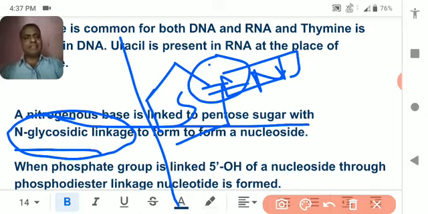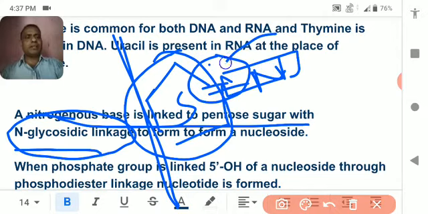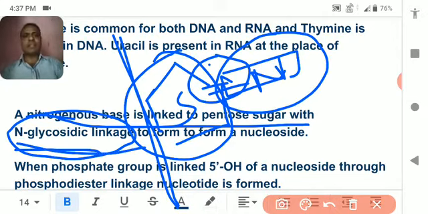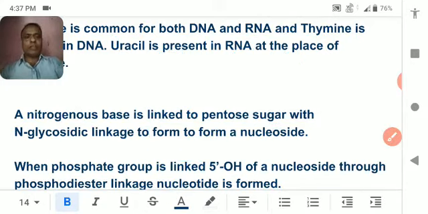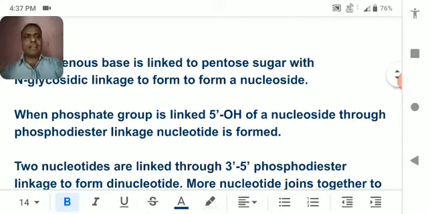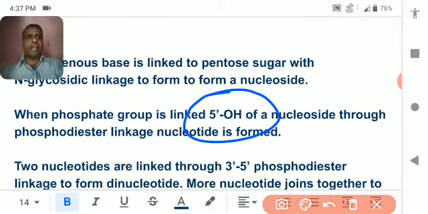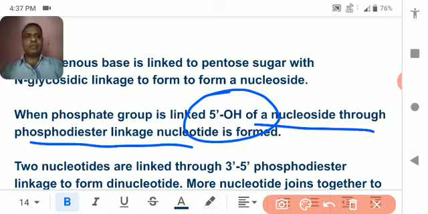This is a helix, and with the helix you can see there is a pentose sugar, and the pentose sugar is linked with the nitrogen base, and the linkage is called nitrogen glycosidic linkage. When a phosphate group is linked at 5-OH of a nucleoside through phosphodiester linkage, a nucleotide is formed.